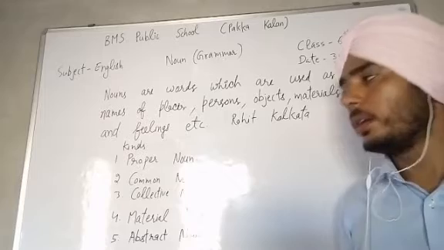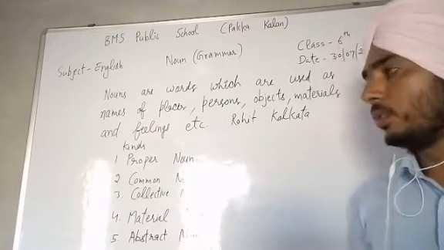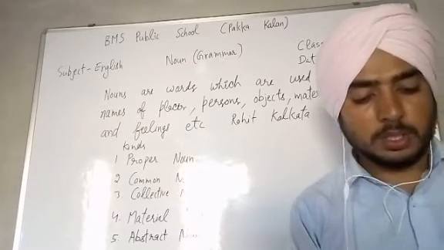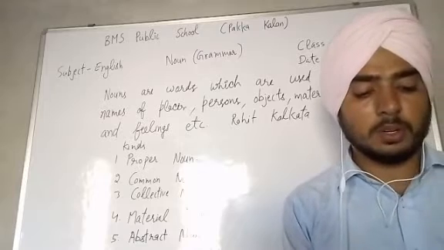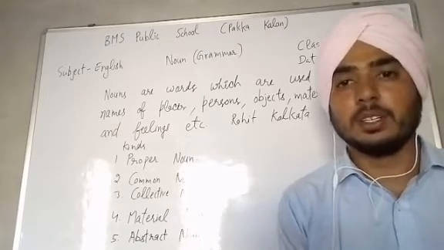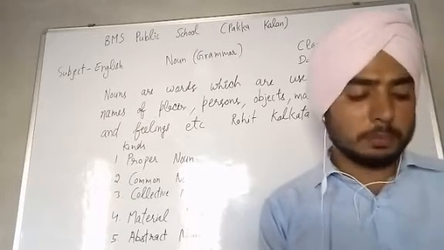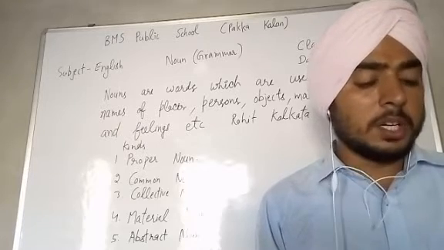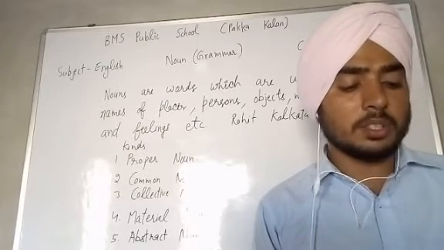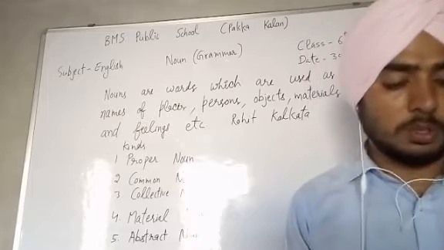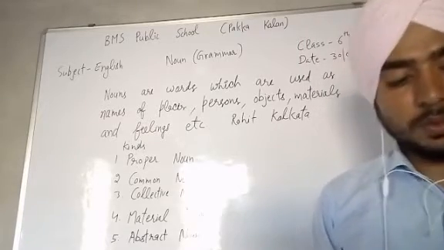So first is proper noun. So what is a proper noun? Name used for particular people, animal, place. The name which is used for a particular person, particular place, that is known as a proper noun.